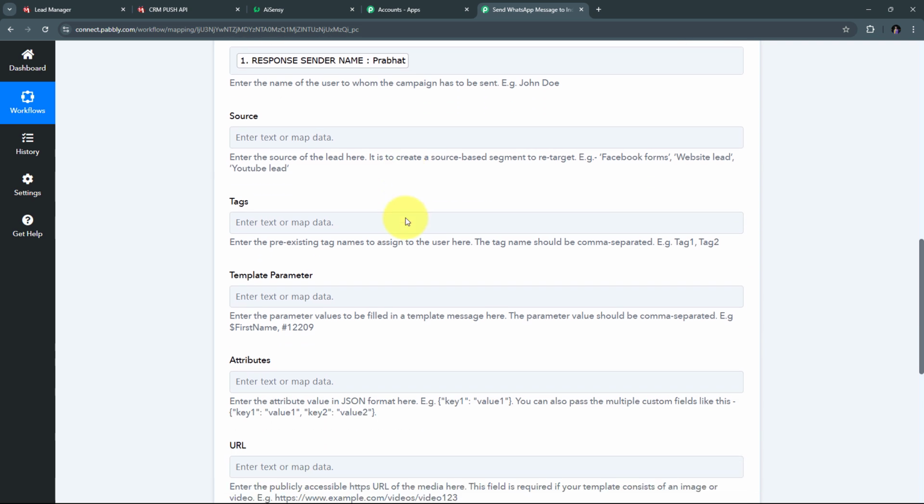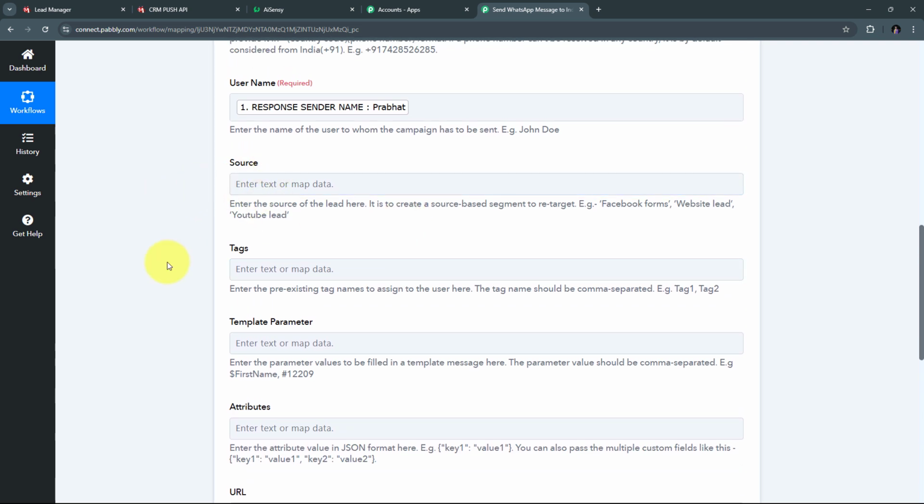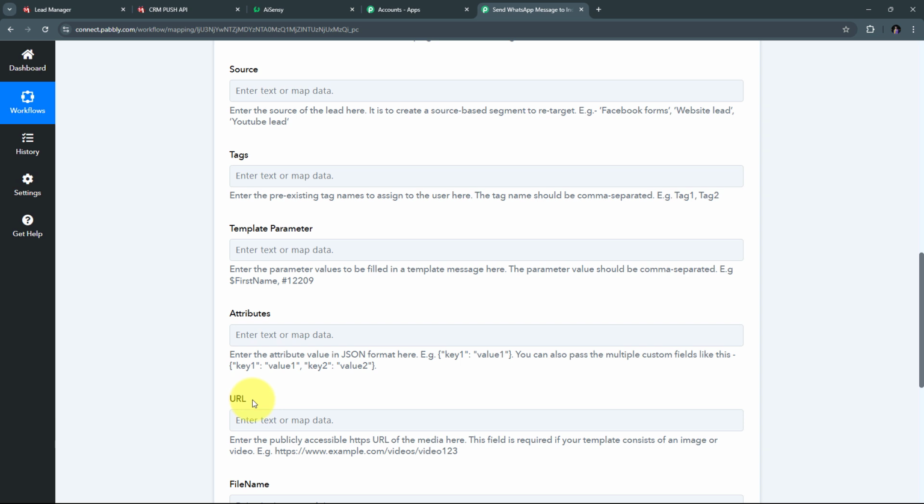Now I'm going to scroll down, and I have all these other tabs of source, tags, and attributes, URL too. But these are not the required details, so I'm not going to fill these details. I just need to fill the detail of template parameter. In this particular template parameter tab, I need to fill the value of the variable that I have in my template.